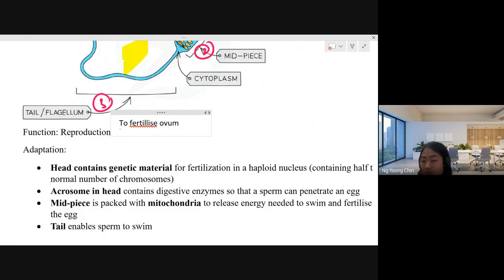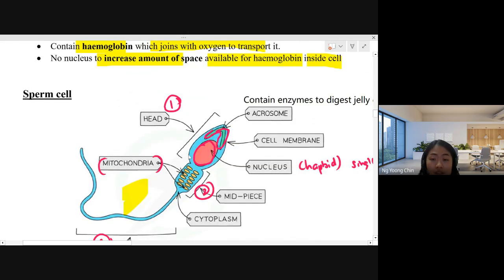The sperm itself has genetic material. Genetic material refers to the DNA and RNA that you learned before. So inside the sperm head, which is the nucleus, they also contain the DNA.